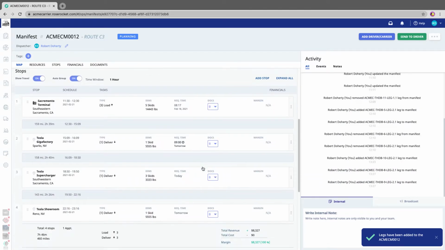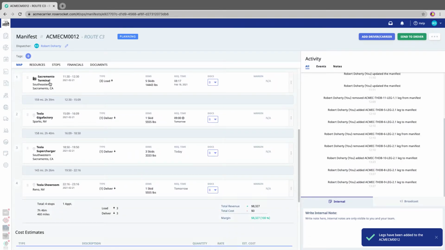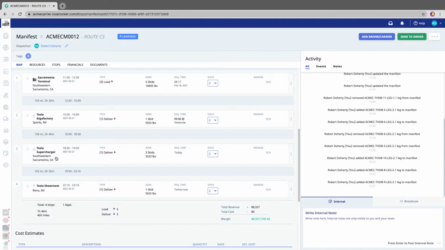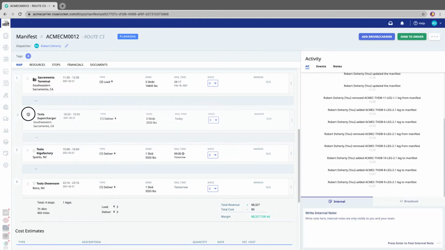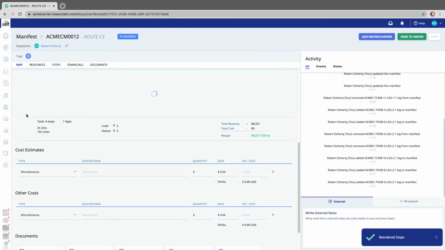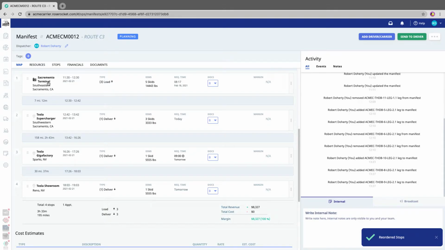The driver is going to be picking up at the terminal, and then going to Nevada, California, Nevada. That doesn't make much sense, so let's take the California stop and move it in front of the Nevada one. So he's going to pick up the load at the terminal in Sacramento, make a delivery in Sacramento, and then head on to Nevada to make the final two deliveries.